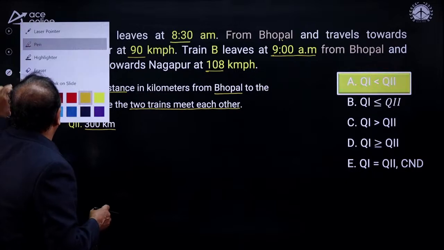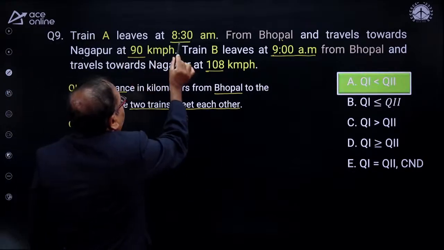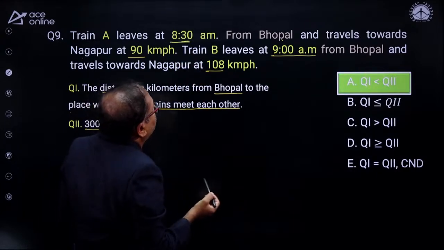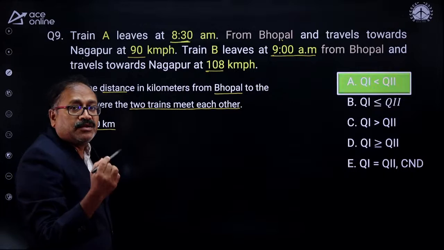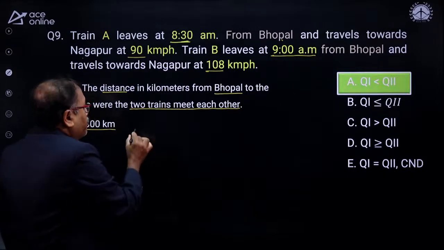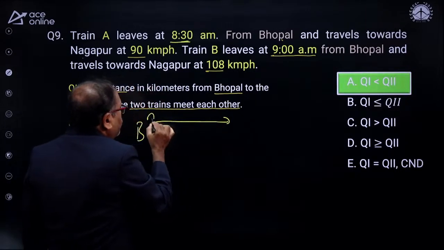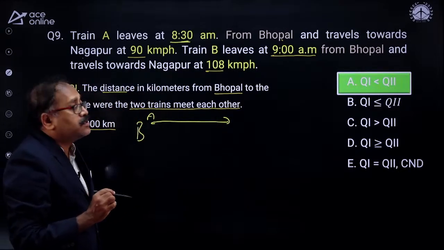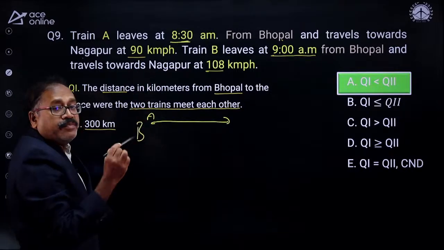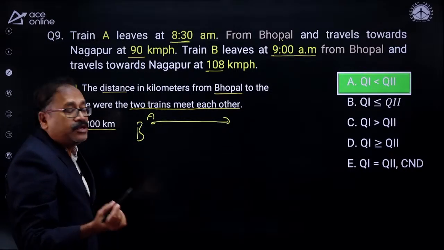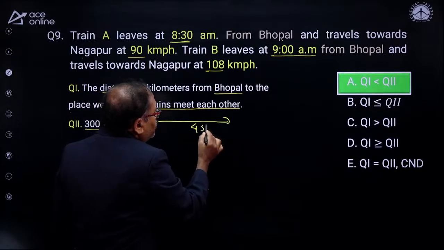Well done, sir. So, very happy to see this. Look at this one. Train A first starts at 8:30, whereas train B starts at 9. So A has already traveled for 30 minutes from Bhopal. In 30 minutes, how much distance will it cover? 90 km per hour, so in 1 hour 90 km, then in 30 minutes it will cover 45 km.